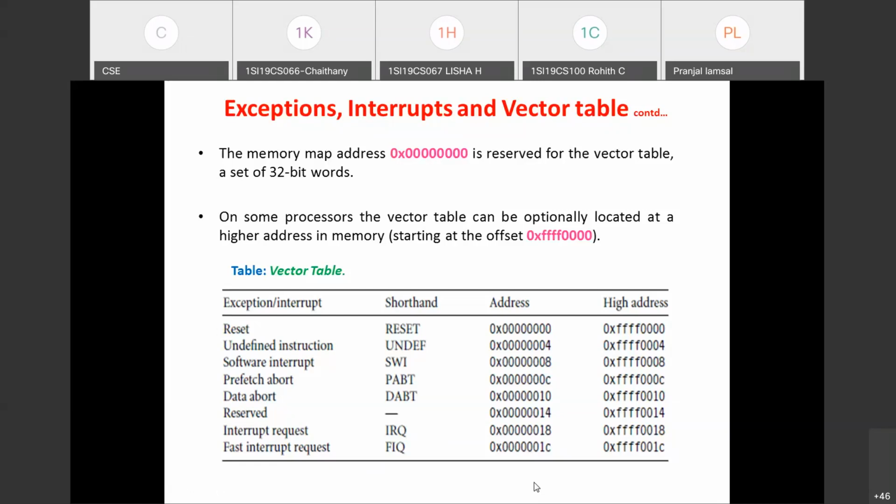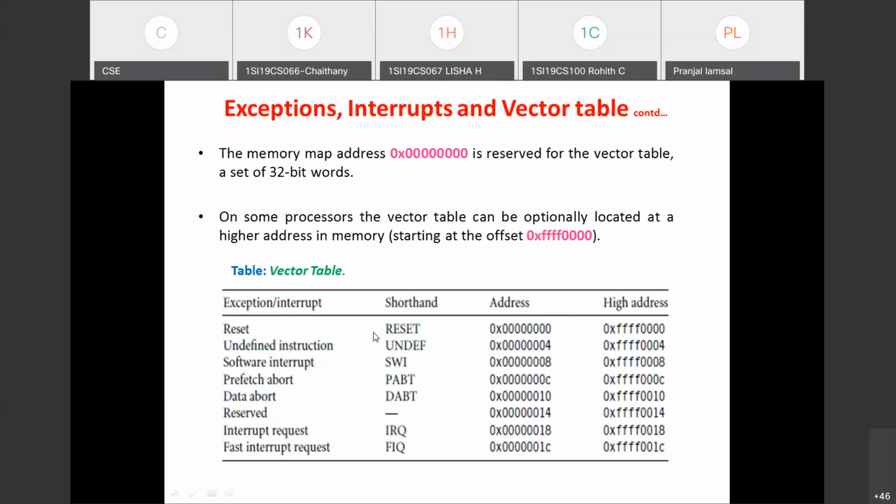So from this vector table, what you'll get is a branch instruction address. Once that branch instruction is executed, control gets transferred to the ISR. Since we cannot predict the length of the ISR, how many instructions are written in it, or how much memory space has to be left for each of the ISRs, the ISRs may be residing somewhere in the memory. So we need to just branch to that ISR. Only the branch addresses in the vector table are sufficient. Upon that corresponding interrupt or exception, a branch instruction will be executed so that it transfers the control to the ISR. That's why each address is just 4 bytes.